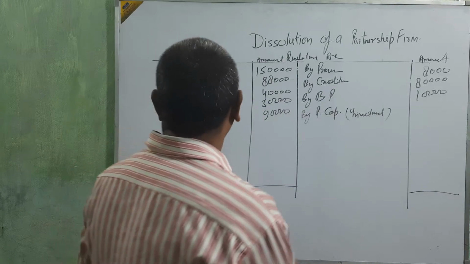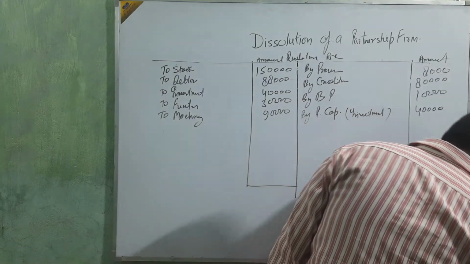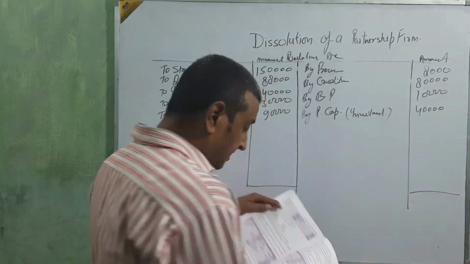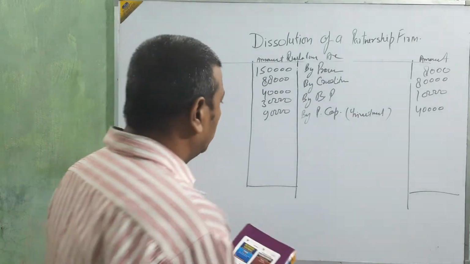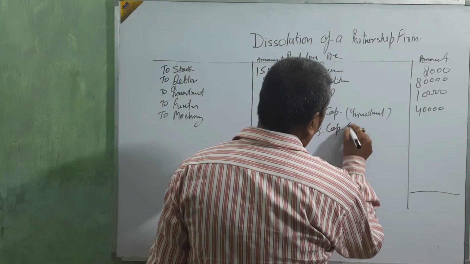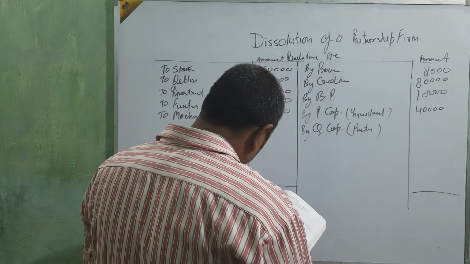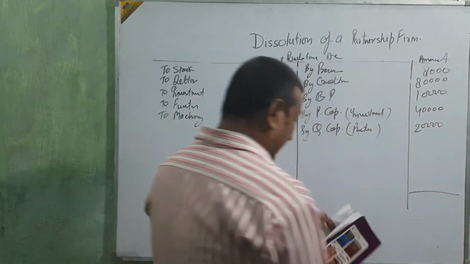Book value means the same amount, 40,000. Okay, then next. Furniture is taken over by Q, then by Q's capital, furniture with the value of 20,000.